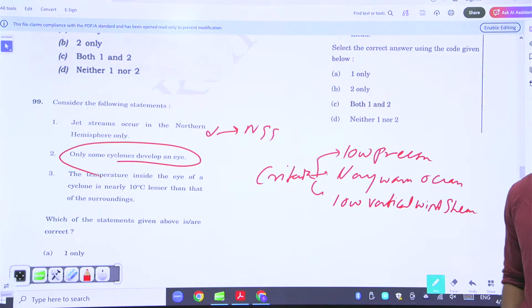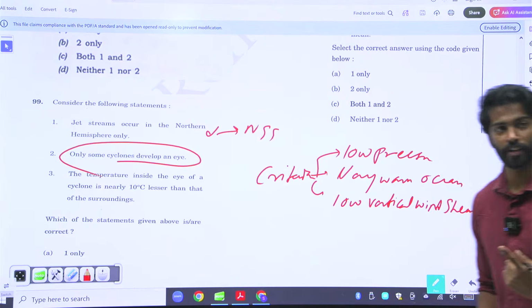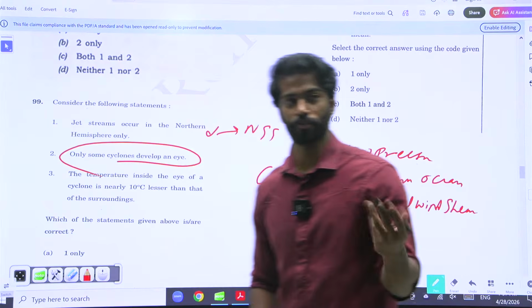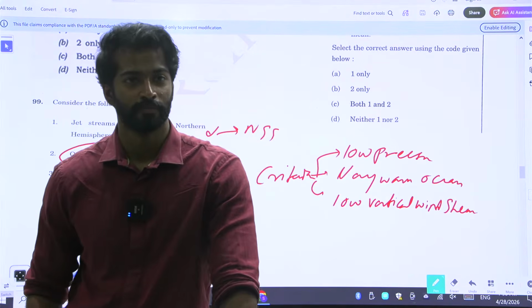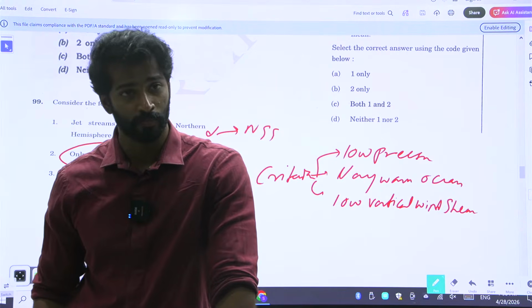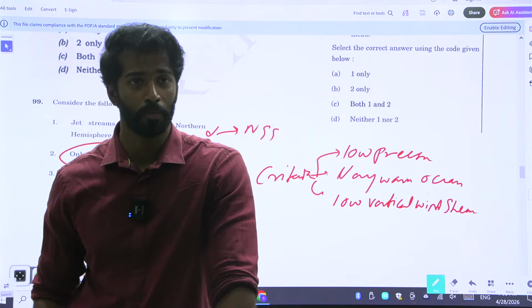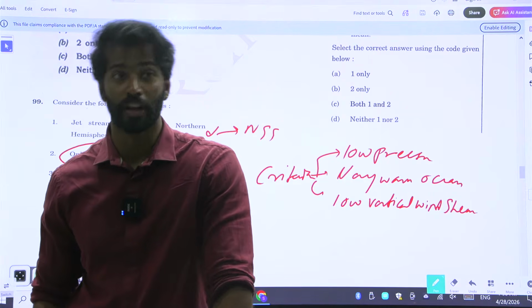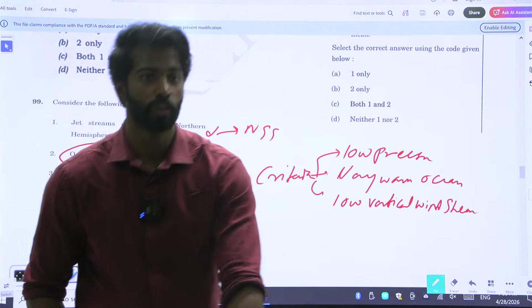And there's one more criterion that is the main one for formation of a cyclone. Without this, cyclones will not form at all. What is it? Obviously, winds move from high pressure to low pressure. But there's one criterion for cyclones only. Coriolis force.